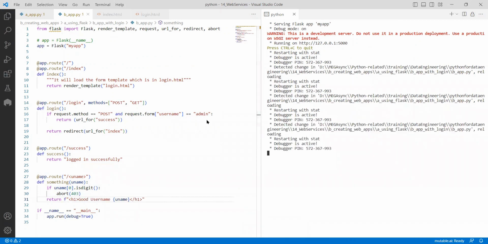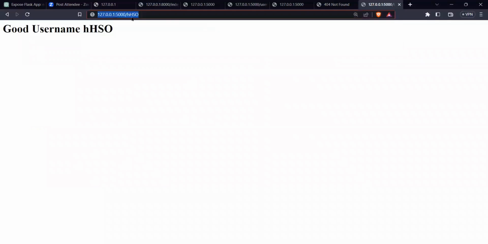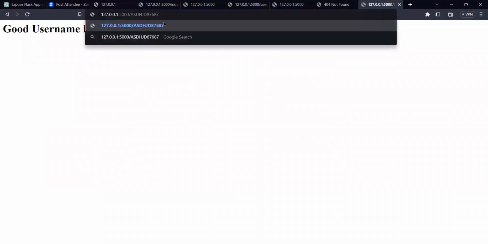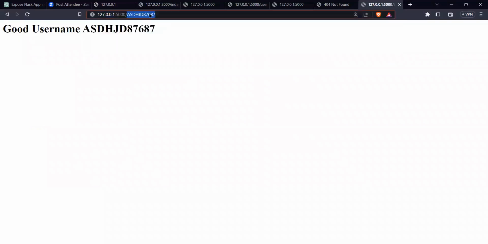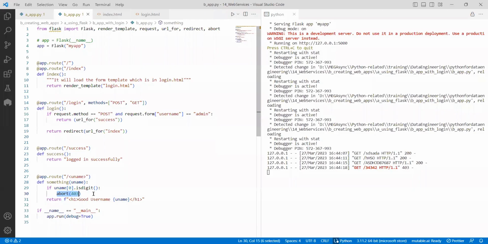Now, if you see here, if I go back and do something else, good username. If I do something else, good username. If I say alpha and numeric, good username. If I just do a number, then it is forbidden. Forbidden, first time you are seeing, right? Forbidden means you are not allowed. So abort, if you write it, it will give you that output.